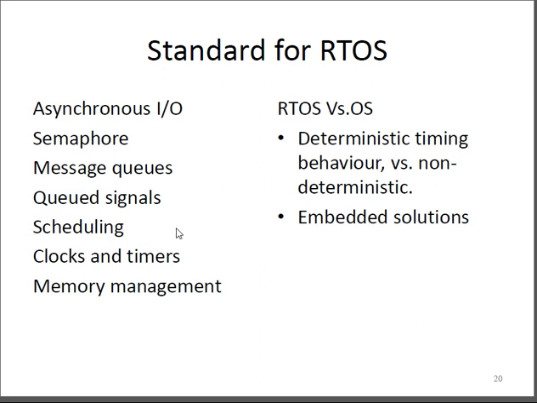The process should have schedules, and there should be clocks and a timer, and memory management. All these things are standard for the RTOS. The difference between an RTOS, a real-time operating system, and a simple conventional or standard operating system is that it talks about deterministic timing behavior. In the RTOS, it is deterministic timing behavior, whereas in the operating system, it is non-deterministic timing behavior. And they are suitable for embedded solutions.